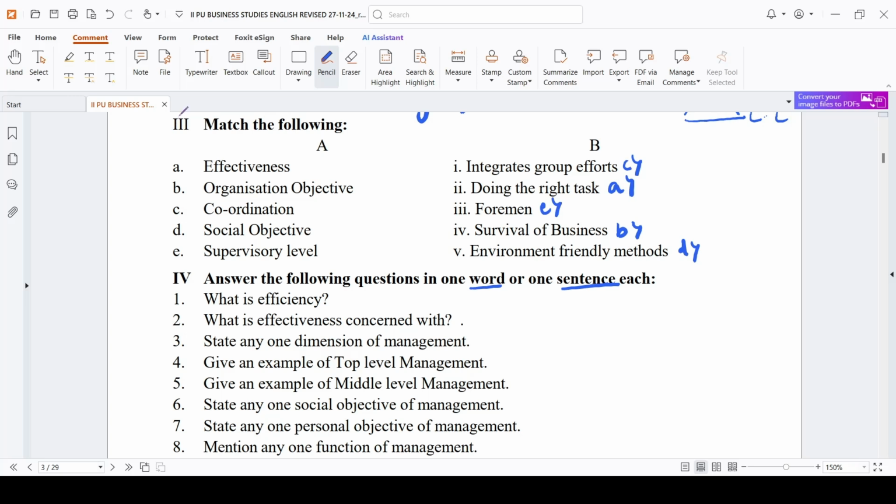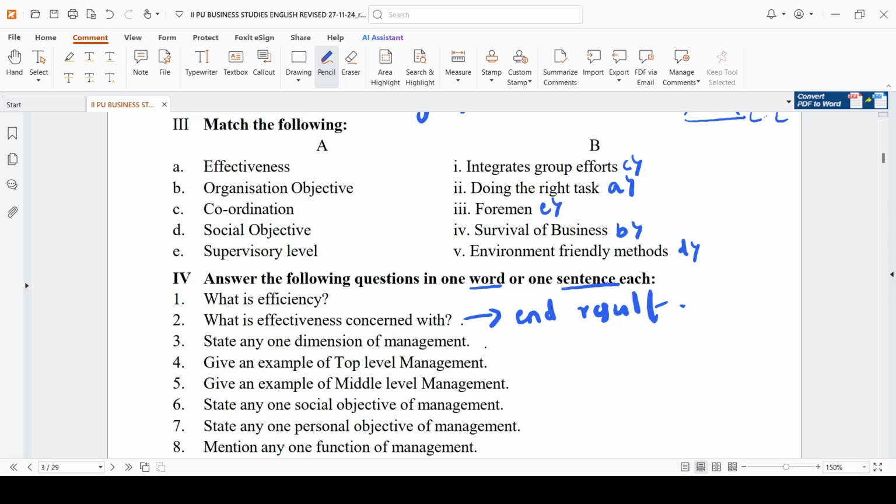What is effectiveness concerned with? Effectiveness is concerned with doing the right task, completing the activities and achieving the goals. You don't write the entire thing. Effectiveness is always concerned with the end result. If you write this much, it is more than enough. First one, doing the task correctly with the minimum cost and minimum resources. That is called efficiency. Effectiveness is concerned with the end result, what you are going to get.